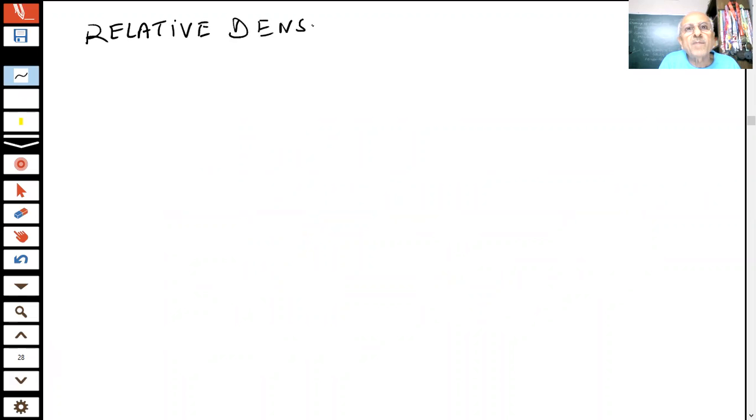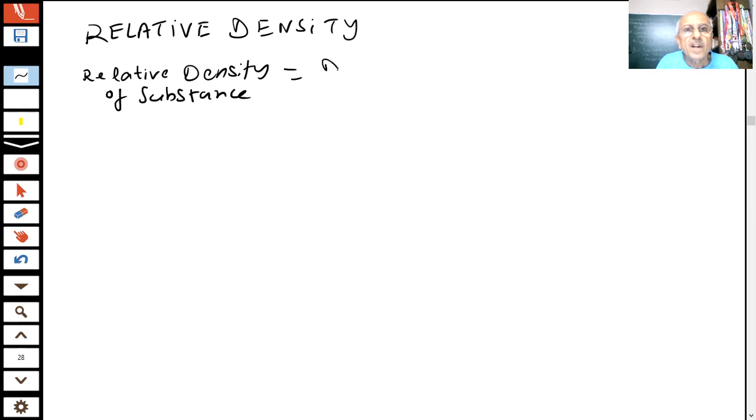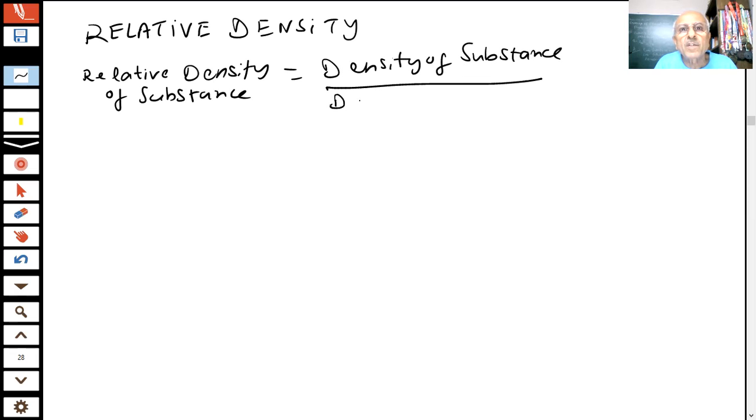We define another term, relative density, in order to compare how much heavier an object is than water. We talk of the relative density of the substance. Relative density of the substance is defined as the density of the substance divided by the density of the water.